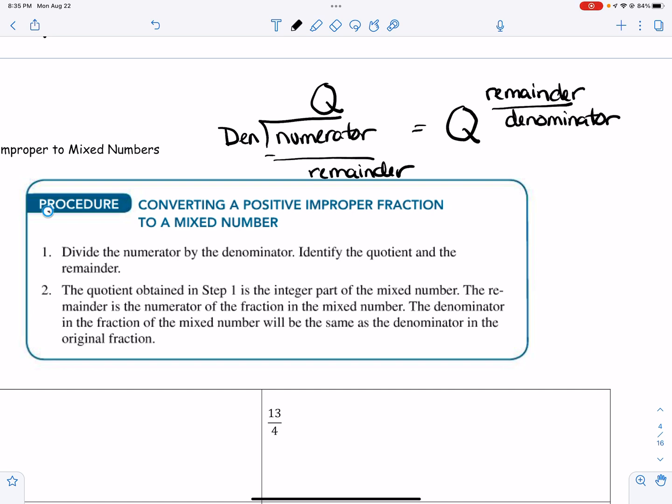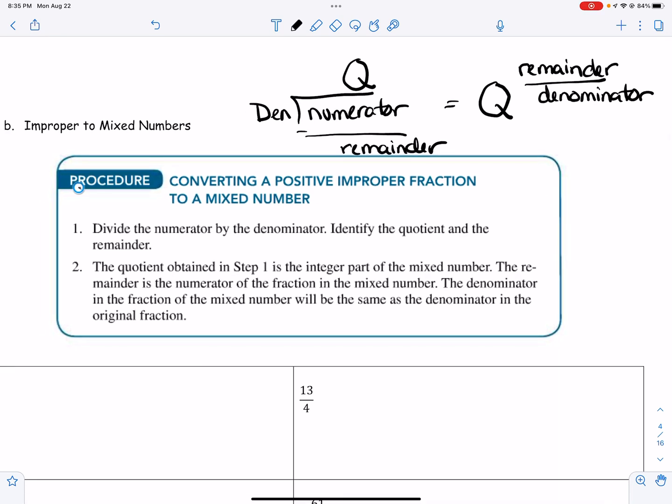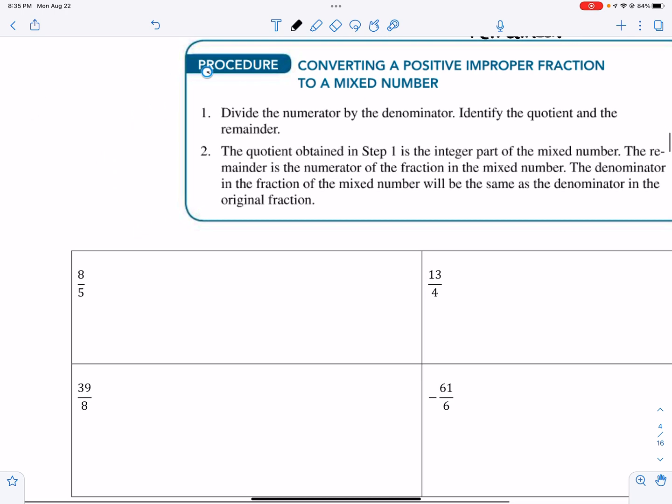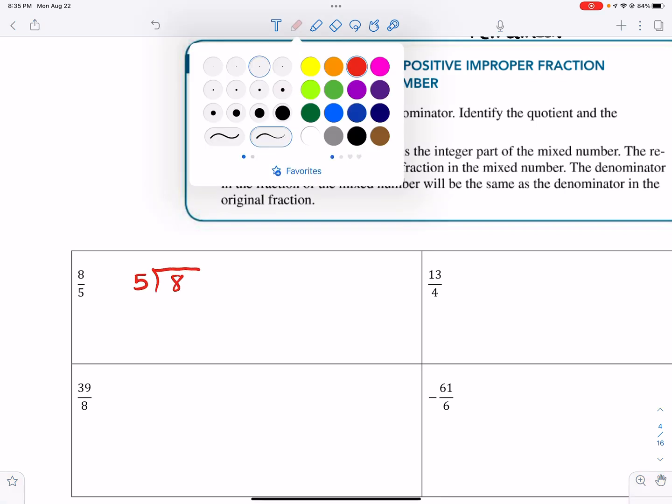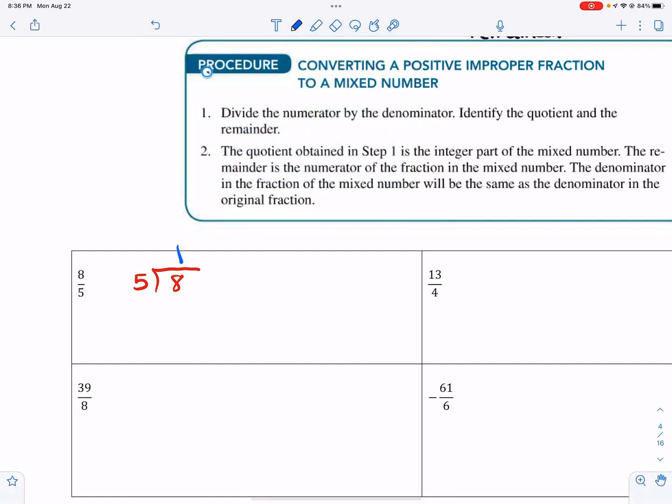Okay, so we're going to have to go old school. Now, if you do this on a calculator, you're going to get a decimal, and I'm not going to want a decimal for this. I'm going to want a whole number and a fraction. So as we do this, we're going to take 5 and divide it into 8, and 5 goes into 8 one time. 1 times 5 is 5, and we subtract, and we get 3.